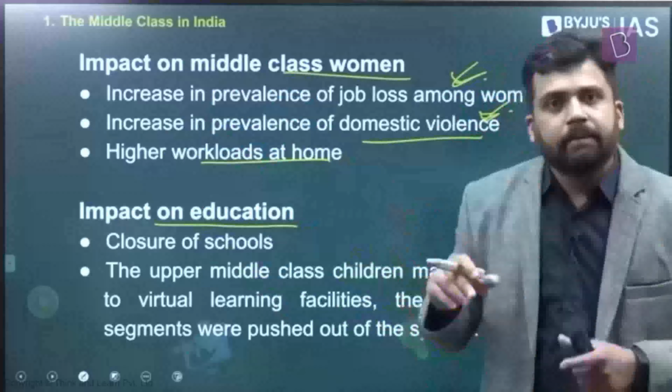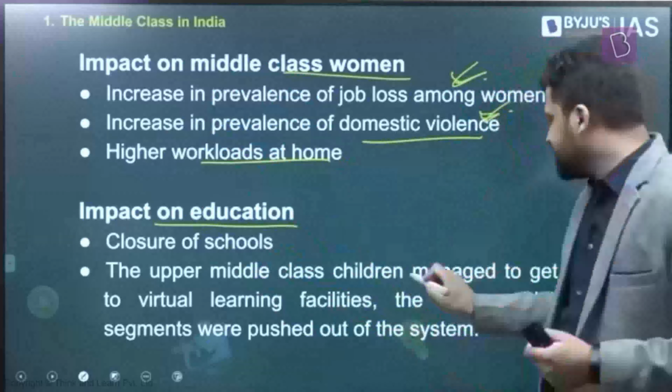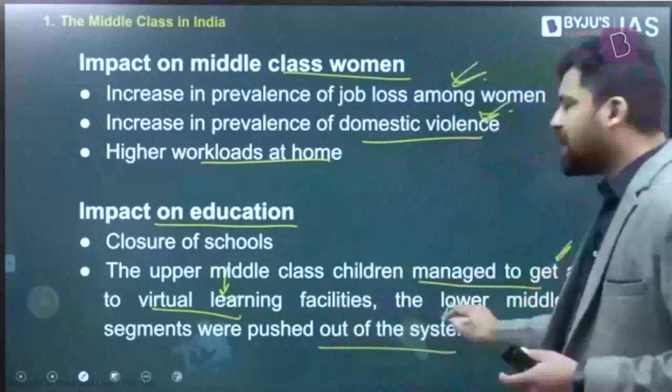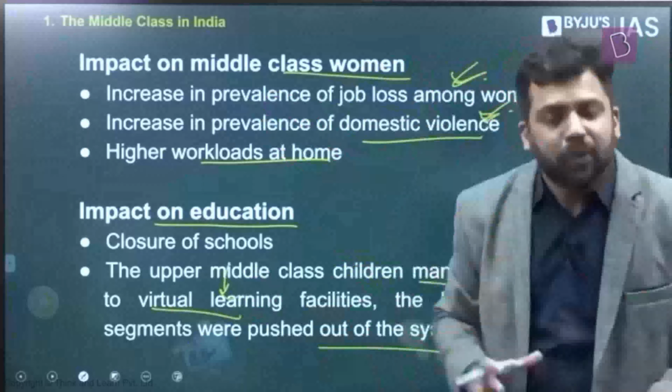So because of the pandemic, education is changing. The way education is being imparted has changed. Kids in the upper middle classes, right? They would have access to virtual learning facilities. But kids who are in the lower middle classes, they would have been pushed out of the system. This can lead to an increase in inequalities in future, right? So again, not everyone is equally impacted.